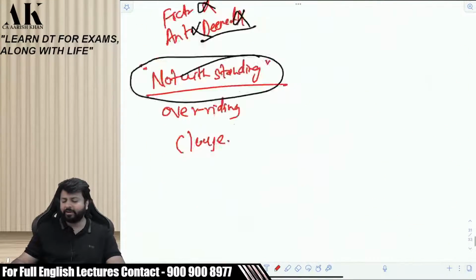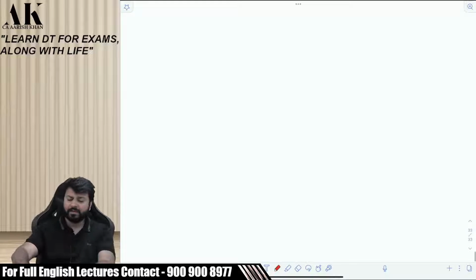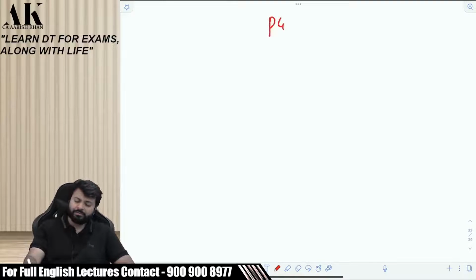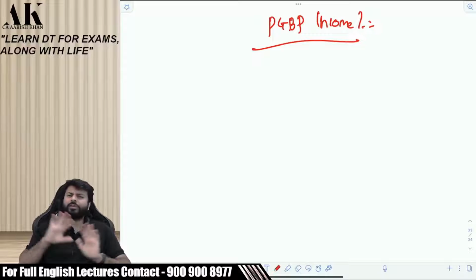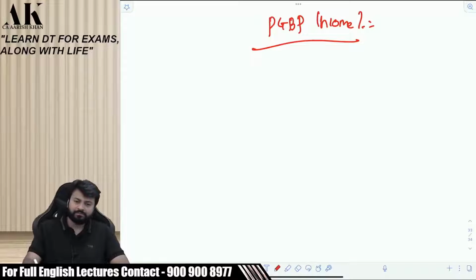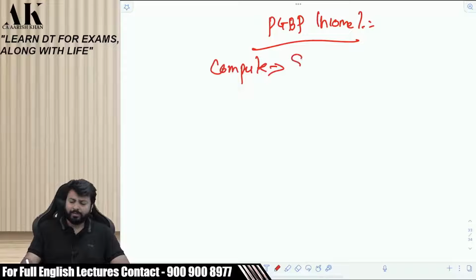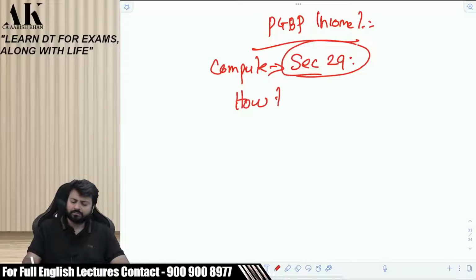Once it is established that your income is which income? Please say. PGBP income. Please tell me, don't see in the books, please. Please tell me what will be your next step. You know that your income is classified under PGBP. Computation. You will start to compute now, right? Right or not? So the computation mechanism is given in section 29. Section 29 talks about how to compute PGBP.